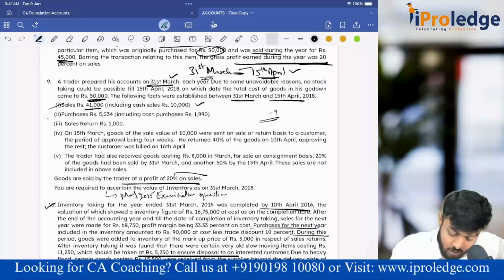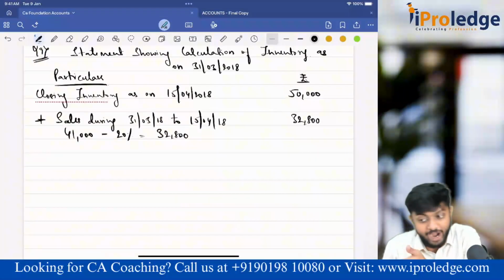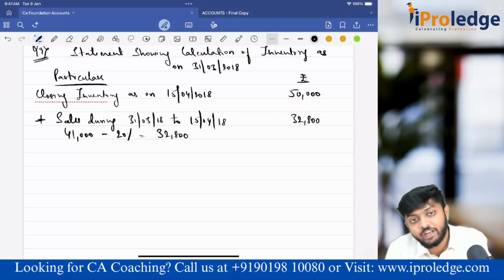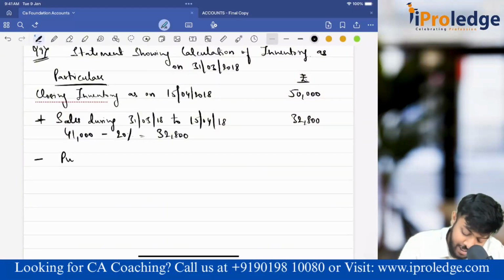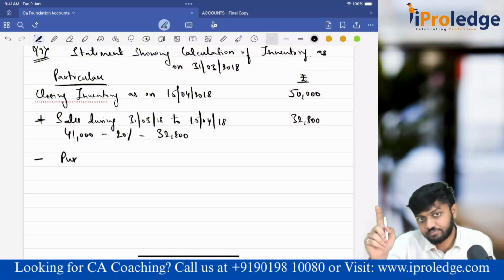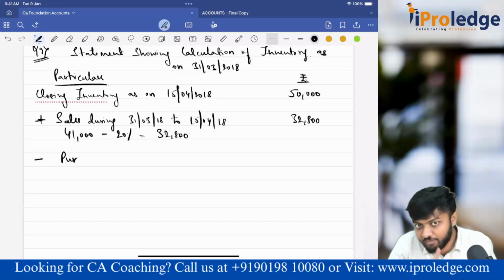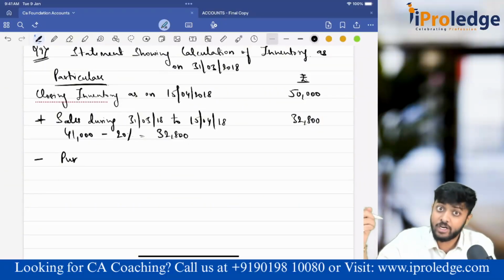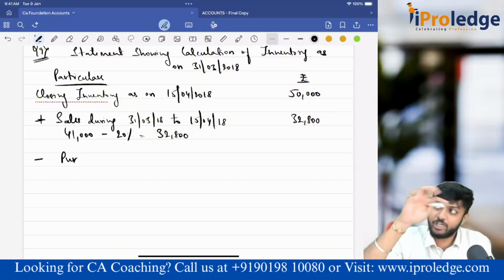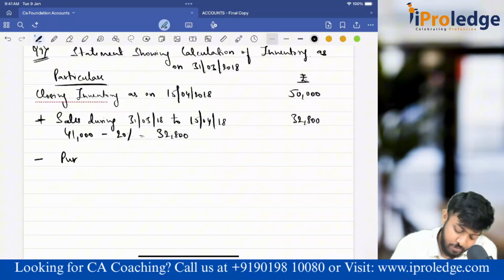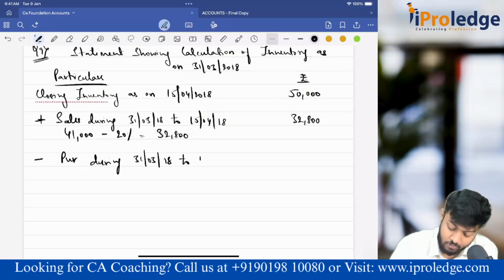Next, purchases, what I have to do? If sales I am adding back, then purchases happening in the intervening period I have to subtract. So minus. Because why? In the 15th April stock, these purchases made after 31st March before 15th April are included. But were these purchased items there in 31st March stock? No, that's why I am subtracting. So purchases during 31st March 18 to 15th April 2018.